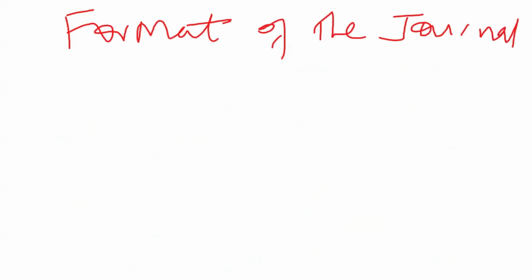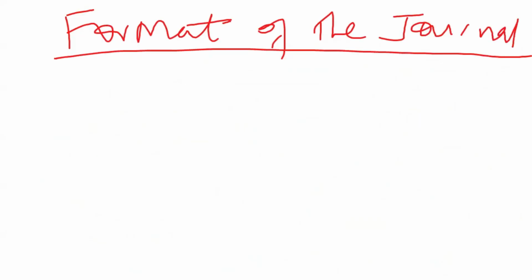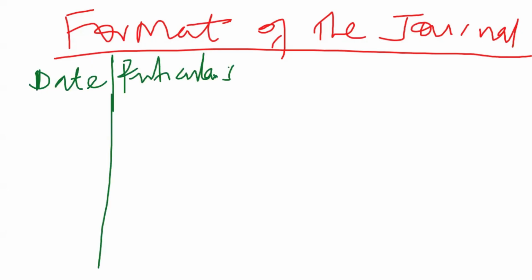And remember the journals that we are talking about. We've said we are going to talk about the sales journal, purchases journal, sales return journal, and then the purchases return journal. So we have the date. We start with the date. That's when the transaction happened. Then we put the details, or what we call particulars. These are the details, what that transaction is all about.